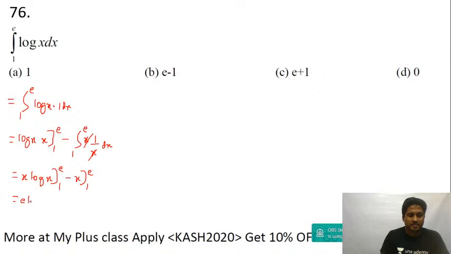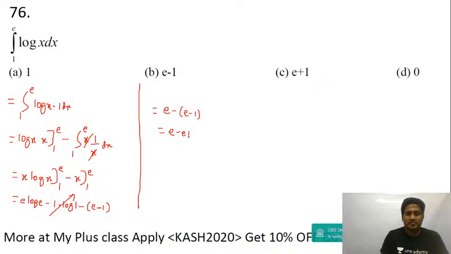Upper limit is e into log e. Lower limit is 1 into log 1. Upper limit minus lower limit will be e minus 1. Log 1 to any base is 0. Log e is 1. So you will get this as e minus of e minus 1. Right? So this is e minus e plus 1. This fellow will get cancelled. You will get the answer as plus 1. Alright, let's move to the next question, guys.